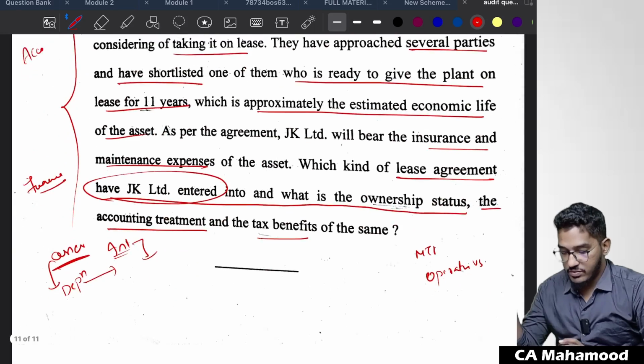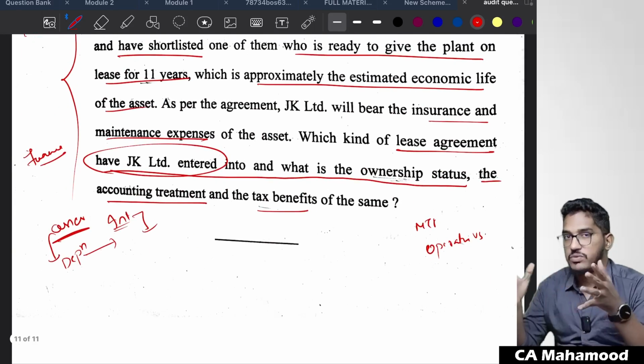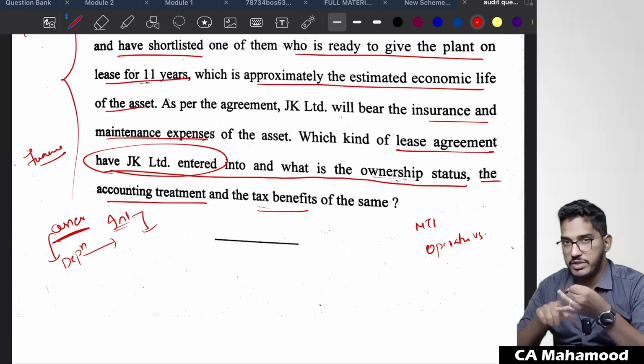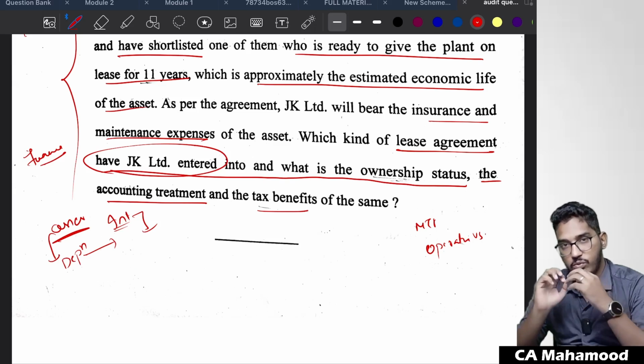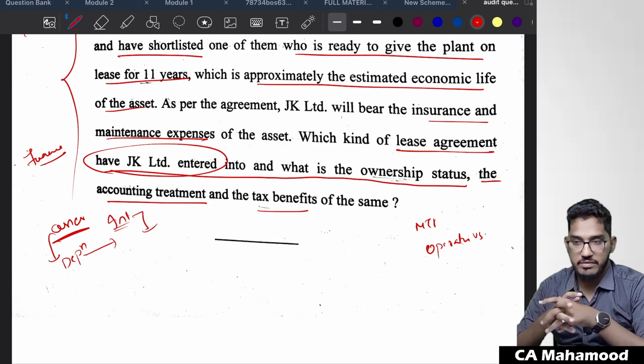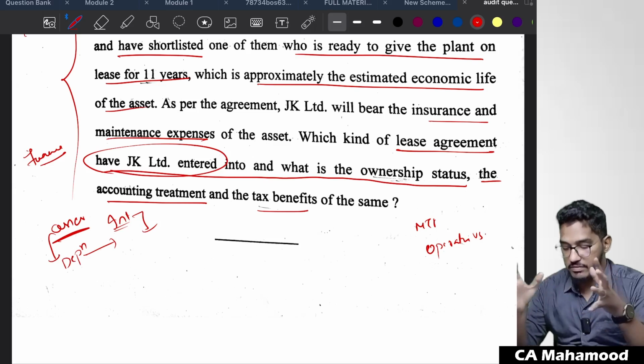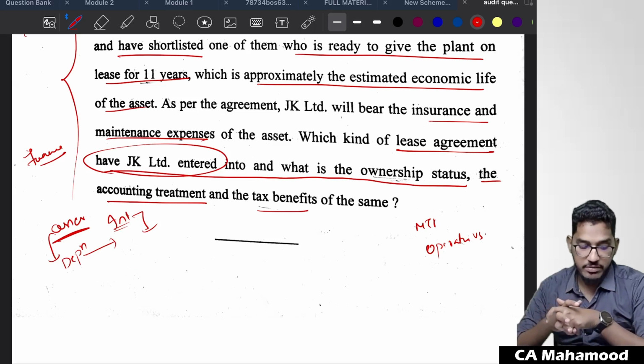Understood? So this is what regarding the question paper. As you could see, most of the questions you are able to answer it. If you have done a reasonable level of preparation, if you have followed our instructions, if you have followed our resources, yes, you would have done it in a very better manner. Clear, everybody? So this is what the question paper analysis. So hope you all have given your examination in a very perfect manner.